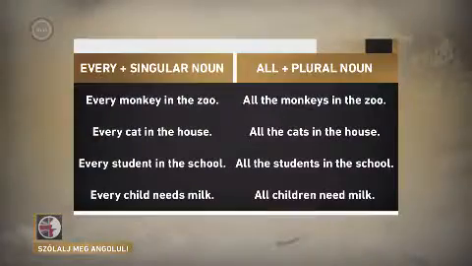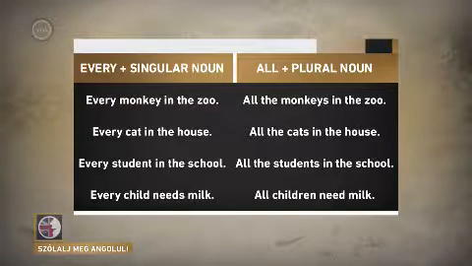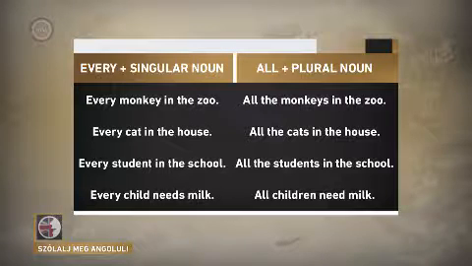But with the words everyone and everybody, we use the singular form. Now, that's because we use a singular form after every. Every means about the same as all, but when we use every, we follow it with a singular noun. We talk about every cat, or every dog, or every monkey, for example. But we talk about all cats, or all dogs, or all monkeys.